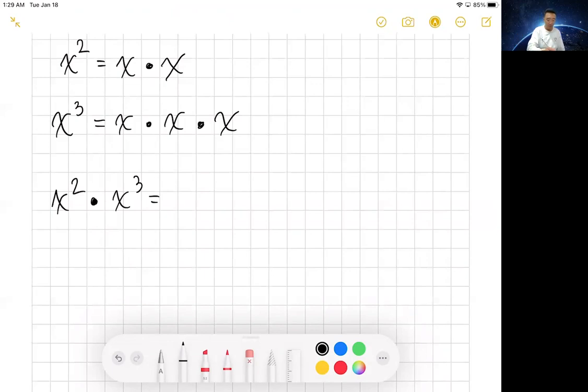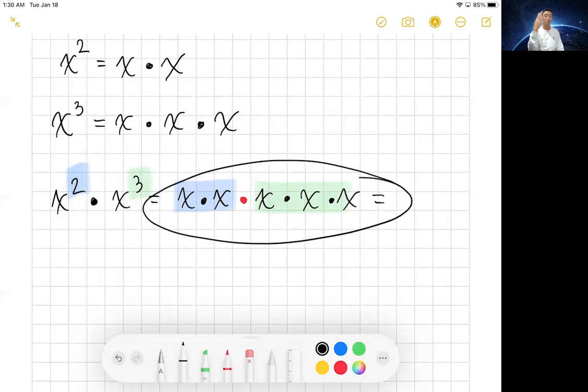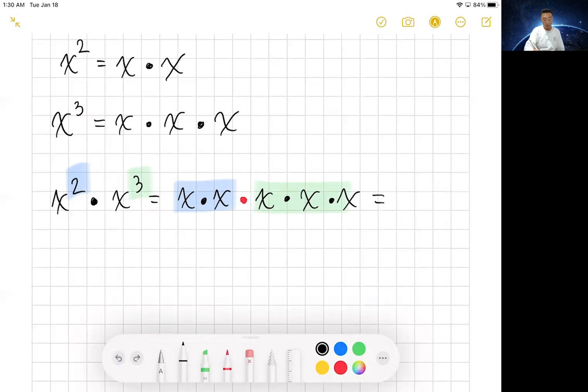What that means is x times x times x times x times x. This first part represents the square, and the second part represents the cube. But at the end of the day, when we are multiplying 5 x's together, you get x to the fifth.